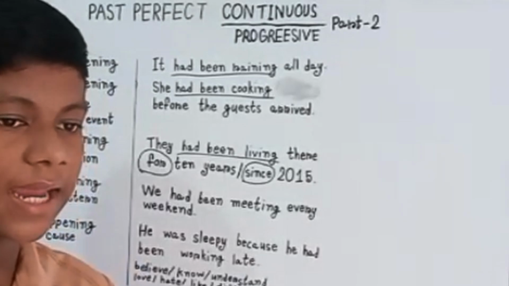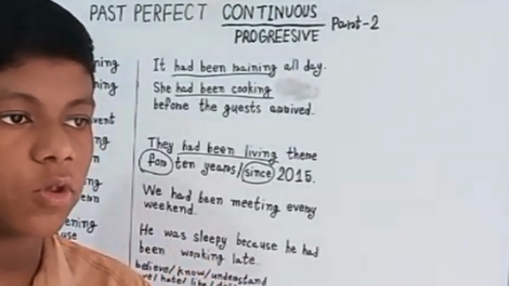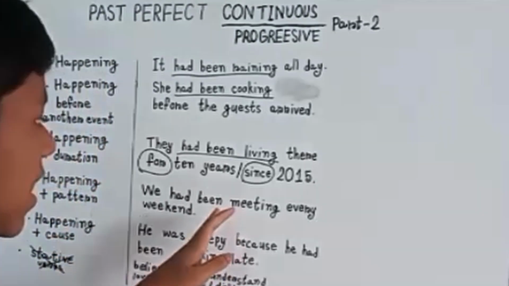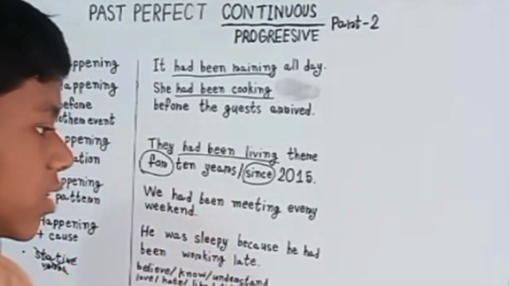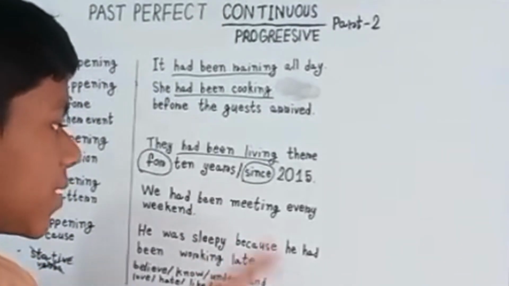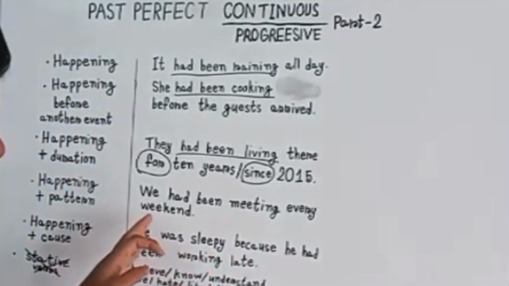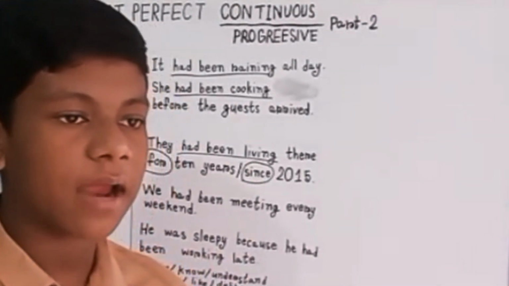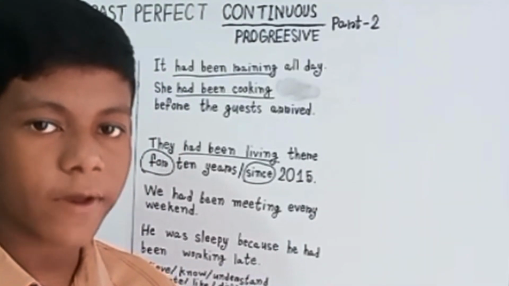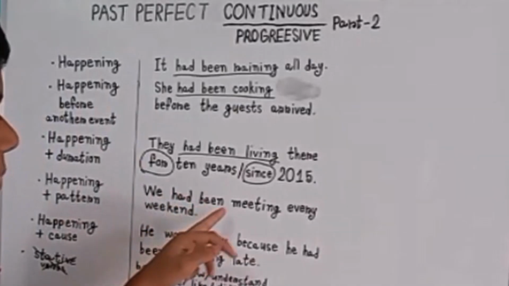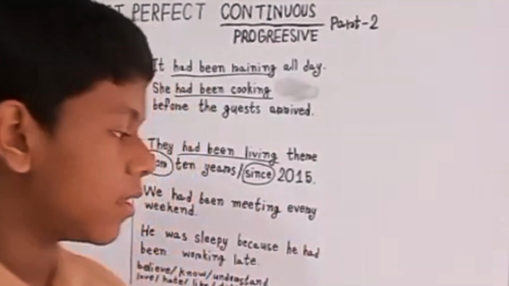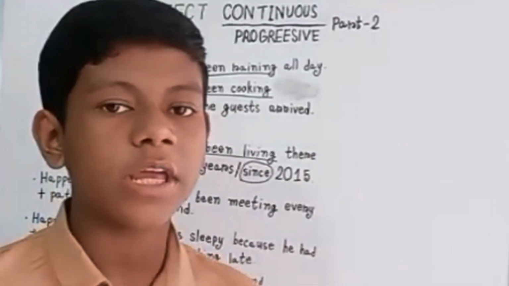It indicates that a repeated or regular activity had been happening before an action. It is something we were used to doing, and it had been happening in the past. You can call this a pattern, a regular routine or a regular activity. So let's see: we had been meeting every weekend. Let's use our imagination.